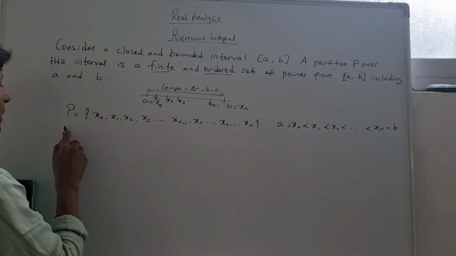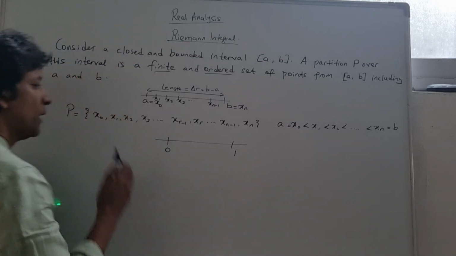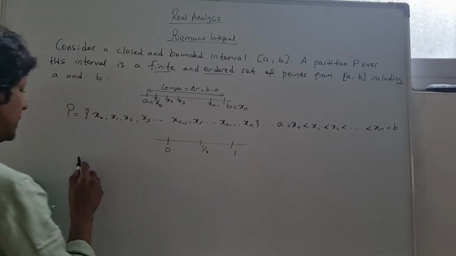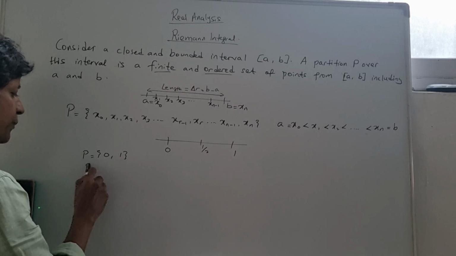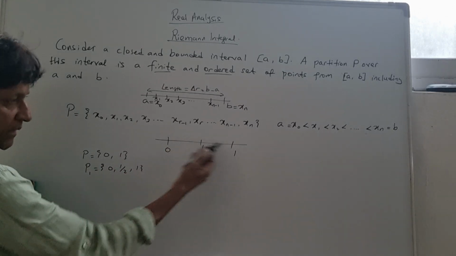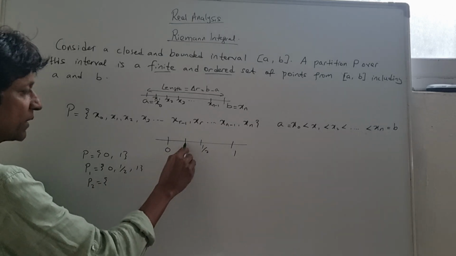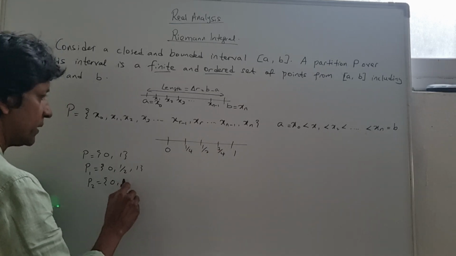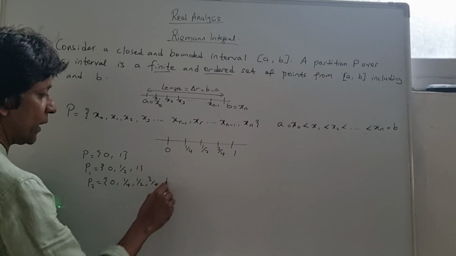So I want to take another interval, let's say from 0 to 1. Now, we can have over here half as well. So I can have P is equal to {0, 1}. Then I can have P1 is equal to, let's say, {0, 1/2, 1}. As you can see over here, I can have P2, another partition, and this could be subdivided into 1/4 and 3/4. So another one is going to be {0, 1/4, 1/2, 3/4, and also 1}.